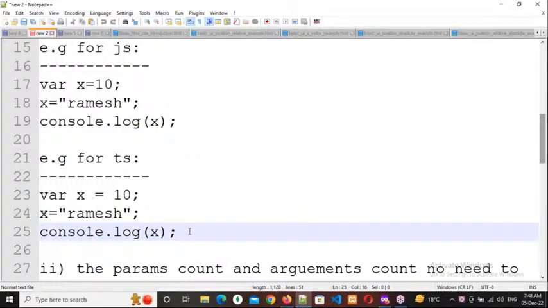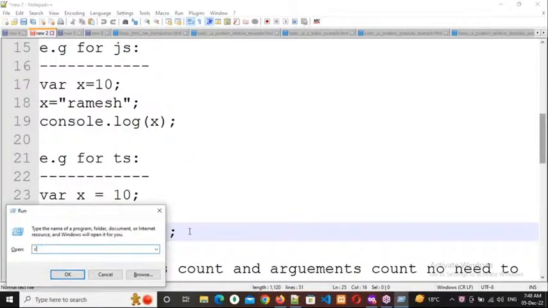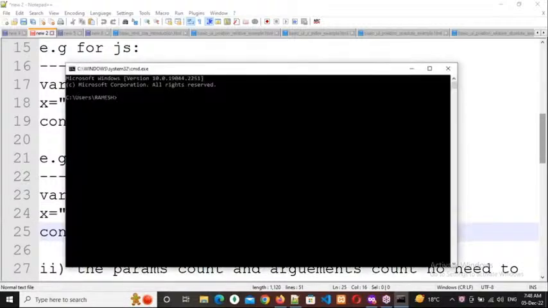Respond, everybody. What is the output I will get? 10, 10 Ramesh, or error? Error, sir. Why error? Two values, and the system is confused about which one to take. Two values: x is 10, x is Ramesh. Which one to consider for x? That's why the error is coming.